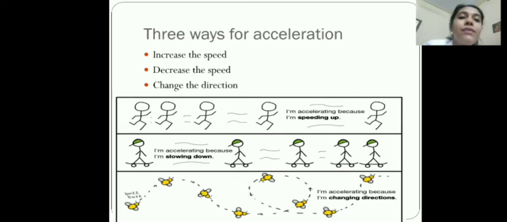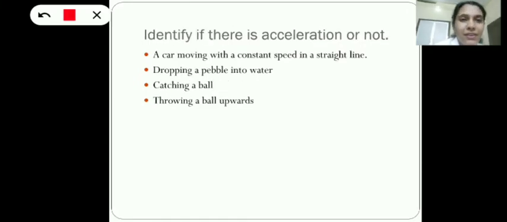So these are the three ways for acceleration. Just note down in your notebook: increase the speed, decrease the speed, change the direction. Children, on the screen you can see some examples. Just try to identify whether there is acceleration or not in each of these cases.